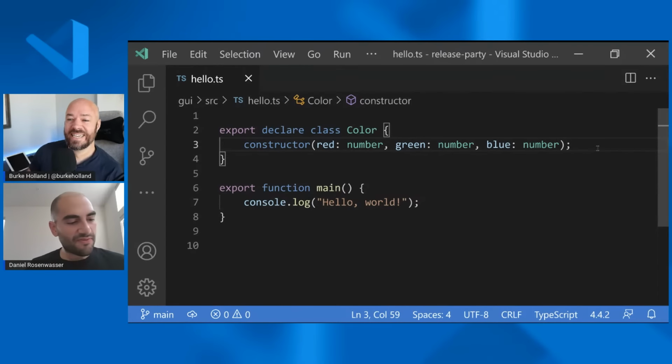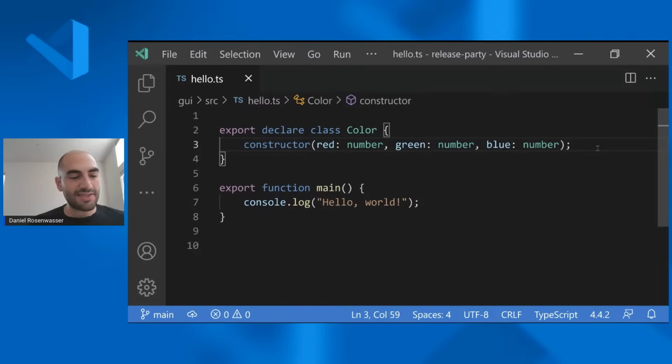So one really cool feature that I want to talk about for just a second. This is one that's maybe a little bit more editor side because when we develop TypeScript, we're not just thinking about the language. We're also thinking about how it integrates into something like VS Code, right? Because the whole experience is part of it. And one of the pain points that we've heard for a long time from both JavaScript and TypeScript users alike is a lot of the time it's really hard to keep track of the sorts of variables that you're passing into a function, right? So for example, here you've got this color class, and it takes a red and a green and a blue.